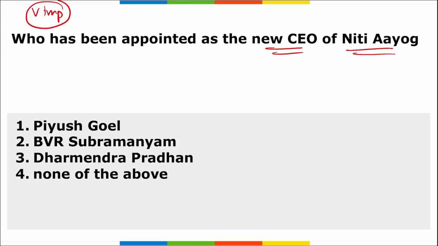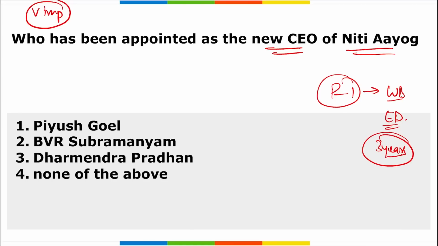Now he will be moving and joining World Bank as the executive director. The headquarters of World Bank is in Washington DC. He will be there for a period of 3 years. And now in his place, who will be appointed as the new Chief Executive Officer of Niti Aayog?